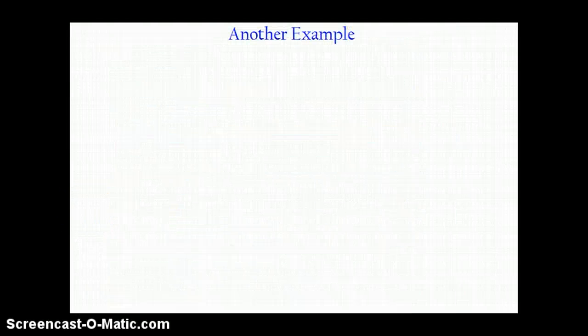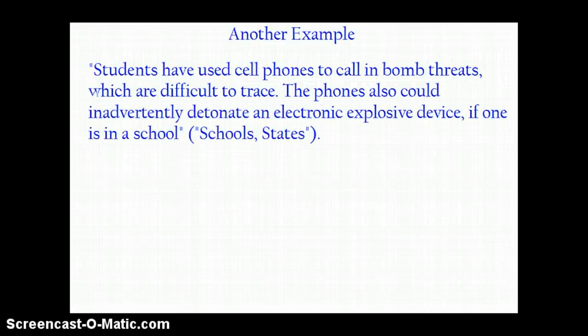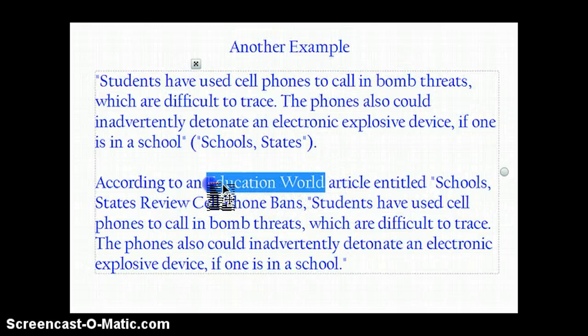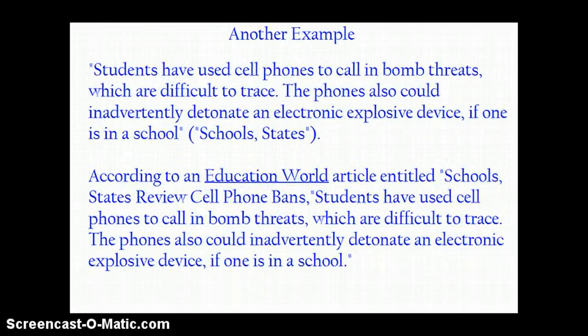The first way I can do that in my paper is just simply put the quote, and then at the end I put that thing that was at the beginning of the resource, Schools, States. Again, notice the period goes at the end. Again, this is totally acceptable. I have their exact words in quotes. Or I can introduce it: according to an Education World article. Education World should be underlined because it's the title of a publication. According to an Education World article entitled Schools, States Review Cell Phone Bans, and then I give that quote. It says the exact same things, but we're giving credit two different ways. Both of these are acceptable.